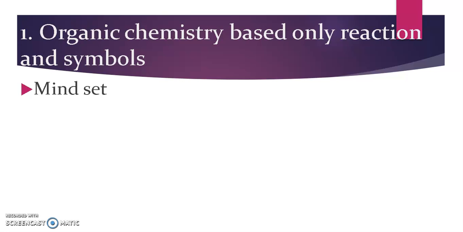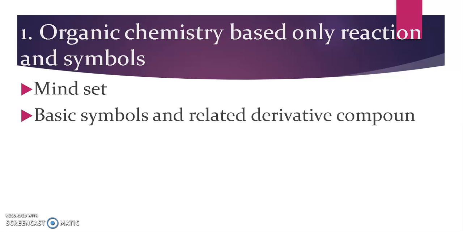It is not only theory, but yes, theory will be there, but you have to understand the concept and relate the reason, and then you will retain it in your memory. The reaction and symbol are very important in organic chemistry, and the mechanism also. The mechanism is the heart of organic chemistry. Then only can you proceed with the reaction, and you will be able to find the end product easily.